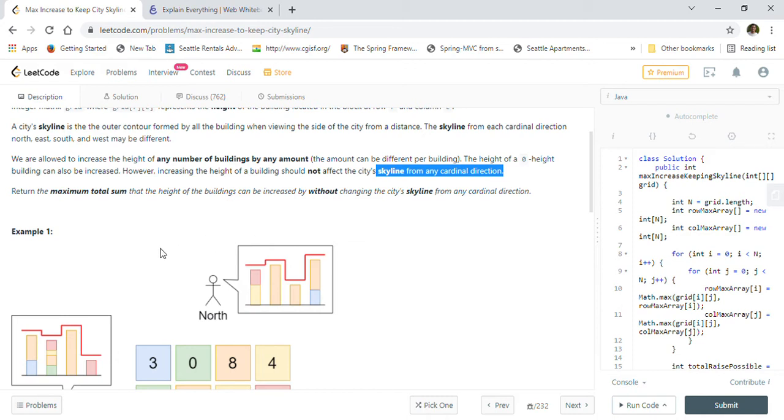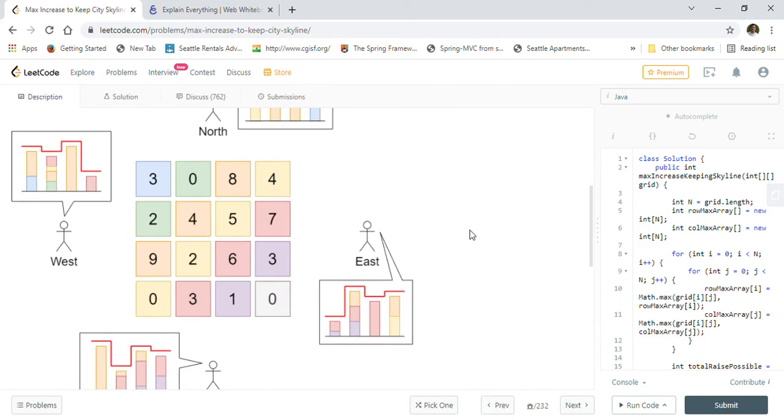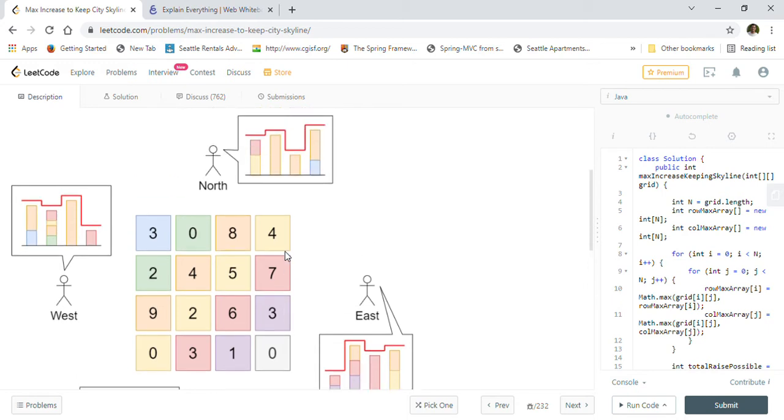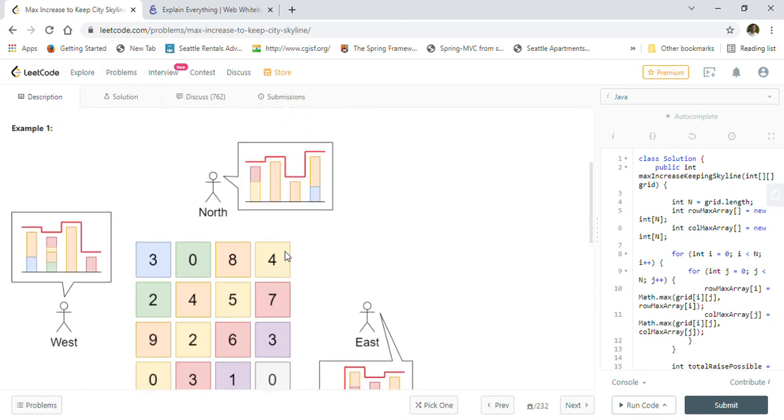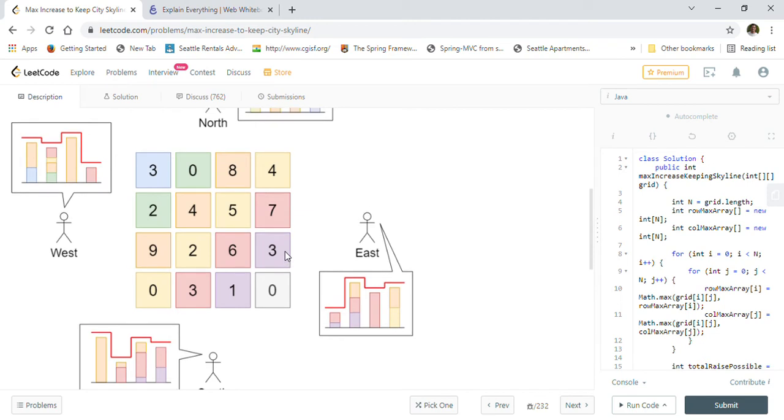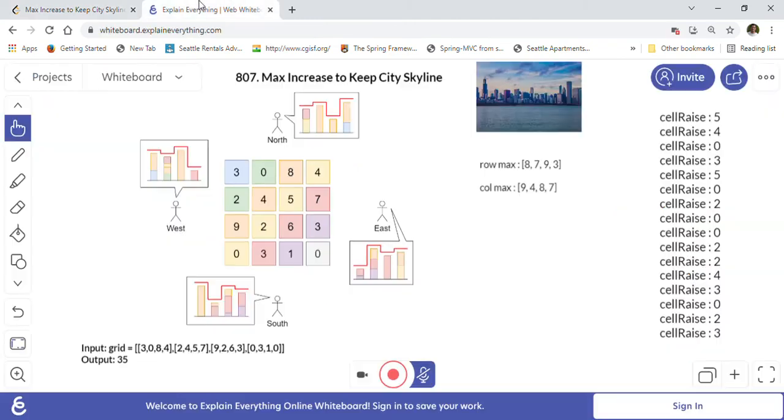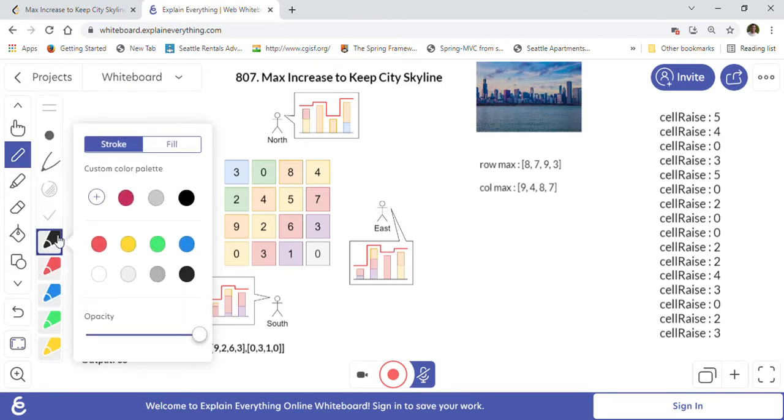So return the maximum total sum that the height of the buildings can be increased by without changing the city skyline from any cardinal direction. There are four cardinal directions, as they said: north, south, west, and east. So if we increase any of the building sizes, then it should not affect the skyline viewed from any of these four directions. That is what the problem means. Let's take this example over here, and we can discuss more about this problem.